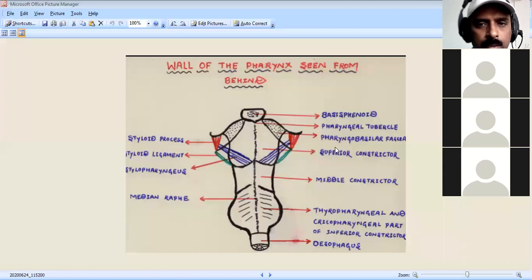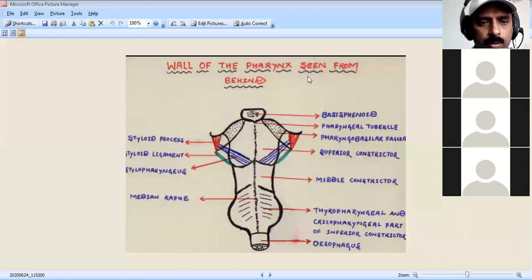We have the pharyngobasilar fascia and the pharyngeal tubercle of the basisphenoid bone. Here you have the styloid process, styloid ligament, and stylopharyngeus. These are the fibers you get, and this is the median raphe. The median raphe is the insertion point of the pharynx muscles. The fibers go posteriorly and meet in the midline, and that is almost all the insertion point of the constrictor muscles.